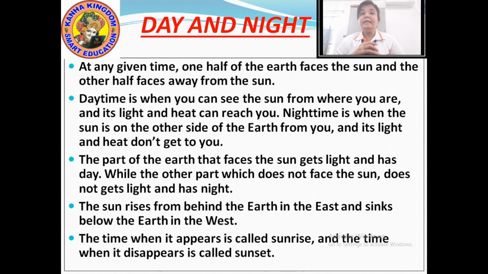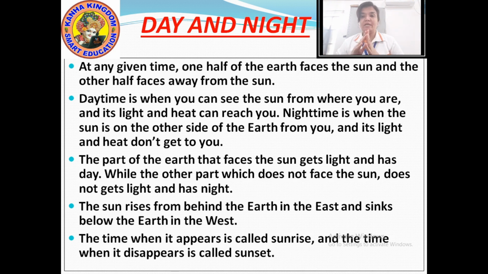Okay, now the sun rises in the east and sinks in the west. So the sun rises in the east and sets in the west, but the rotation of the earth is from west to east.